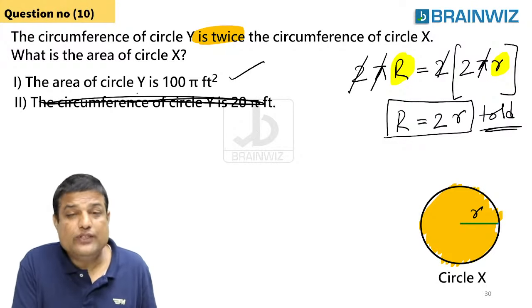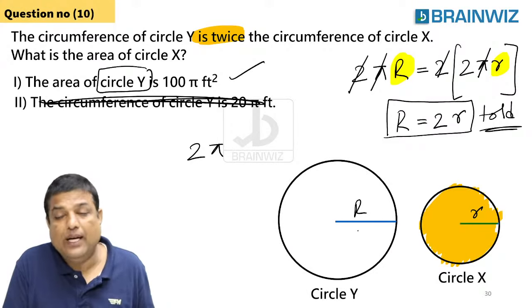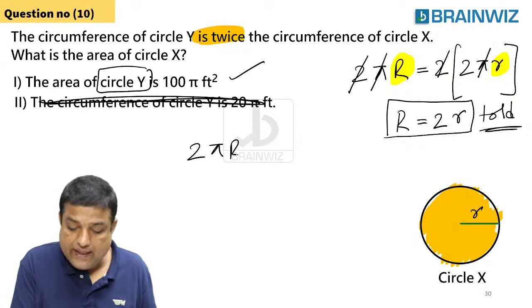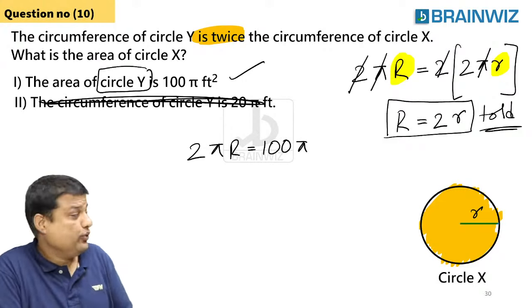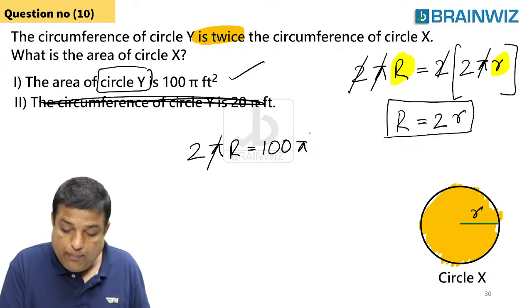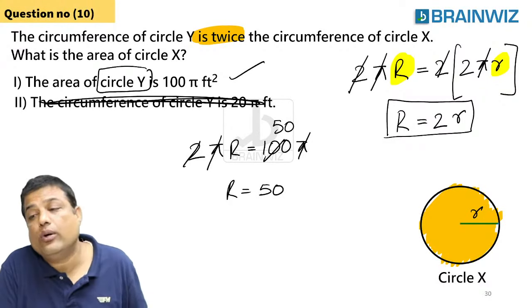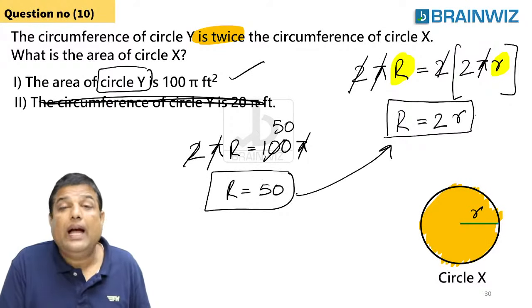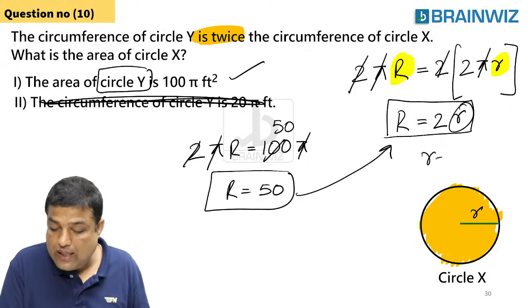Have a look, everybody. Area of circle Y, pi R square, which is capital R. This area is given to you. What's the area given to you? 100 pi. Here you need not solve this thing, but pi will get cancelled, and R square is 100, so I got R value 10. I can substitute it here and derive small r. So small r will be 5.